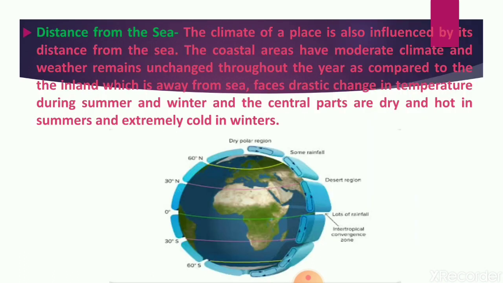Next one is distance from the sea. The climate of a place is also affected by the distance from the sea. The coastal areas are very close to the sea, so they have a very moderate climate, and the weather remains almost unchanged throughout the year. As we move inland, away from the sea, there is a tremendous change in temperature during summer and winter. The central parts are dry and hot in summers and extremely cold in winter.